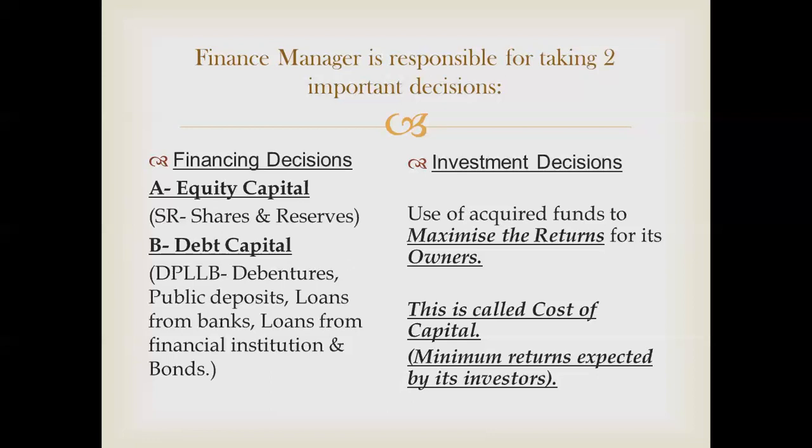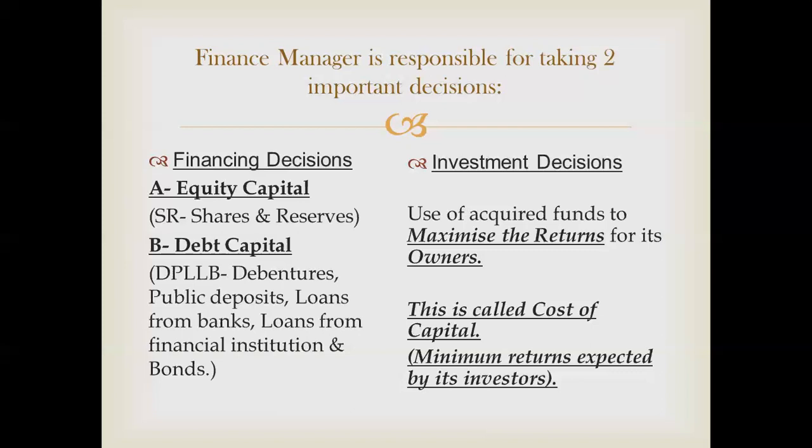Whereas when we are talking about Mr. B, he wanted 110 rupees back. So that is the decision the finance manager has to take: where to borrow from, where to take investment from, and whether you are able to give them maximum returns on whatever they are offering. So cost of capital, in simple words, remember, is the minimum returns expected by the investors.